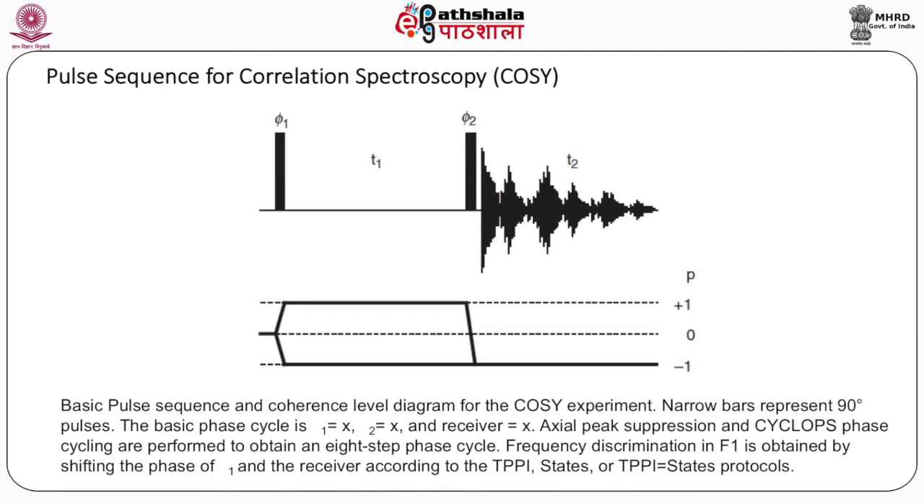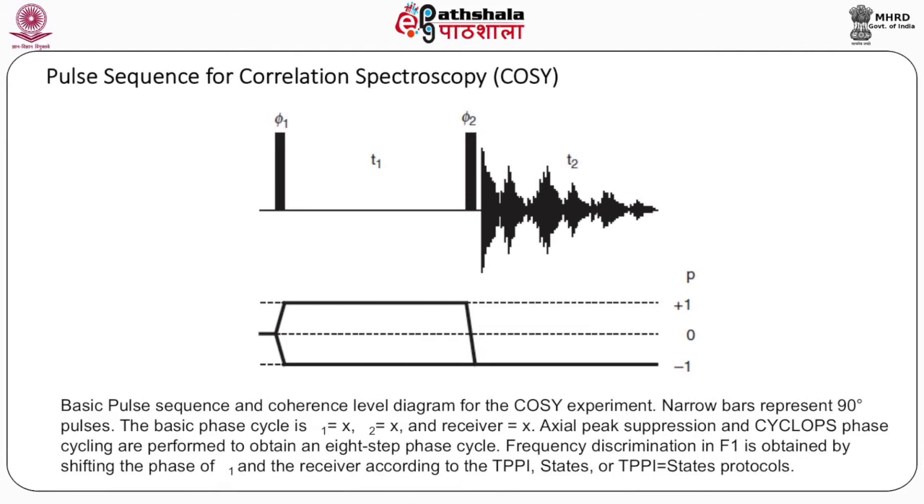Pulse sequence for correlation spectroscopy. The basic pulse sequence and coherence level diagram for the COSY experiment is shown in the figure. Narrow bars represent 90-degree pulses. The basic phase cycle is phi1 equal to x, phi2 equal to x and the receiver also equal to x. Axial peak suppression and CYCLOPS phase cycling are performed to obtain an 8-step phase cycle. Frequency discrimination in F1 is obtained by shifting the phase of phi1 and the receiver according to the TPPI or States protocols.